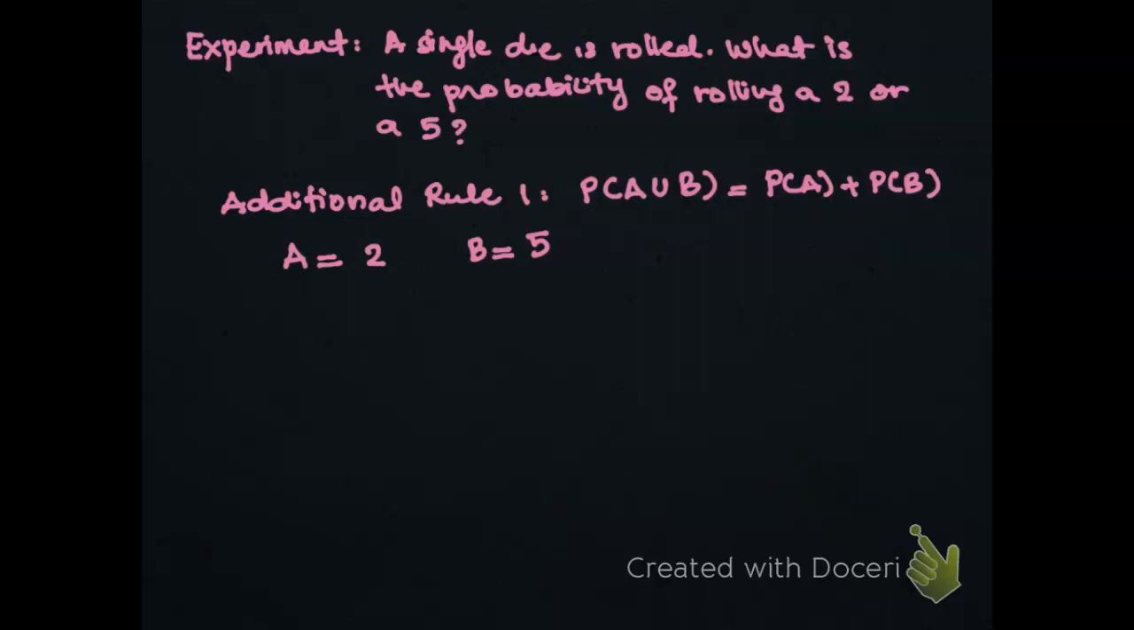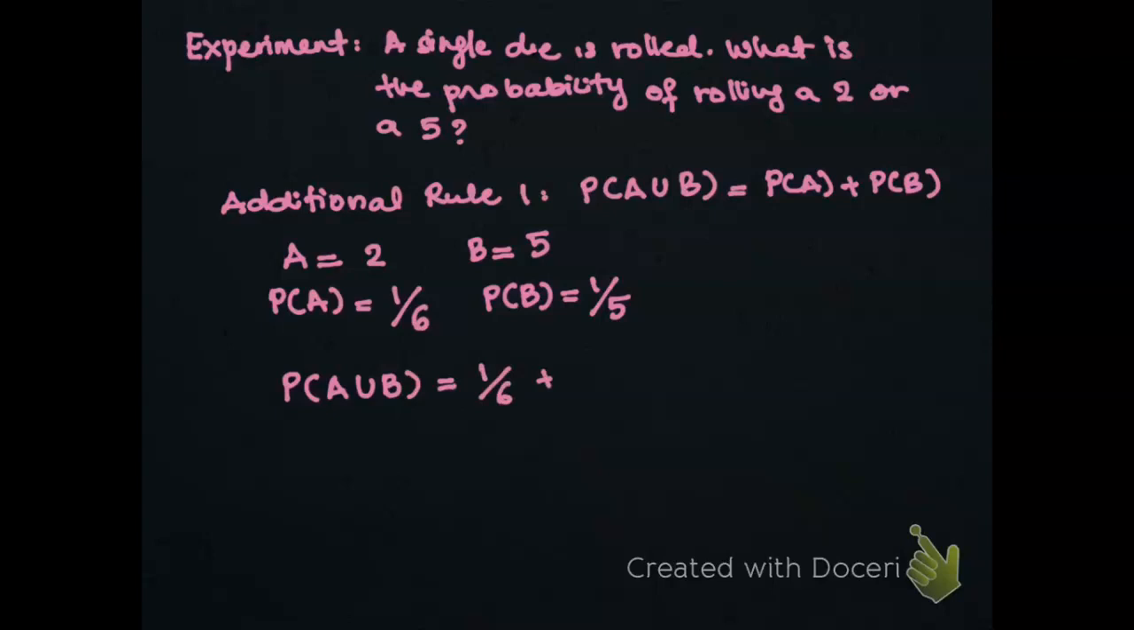You know that the probability of A is 1 over 6, because you have 6 numbers on the die and you have only 1 number for 2. The same goes for the probability of B, which will be 1 over 6. So, if you want to find the probability of A union B, it will be 1 over 6 plus 1 over 6. So you will have the value of 2 over 6, or 1 over 3.